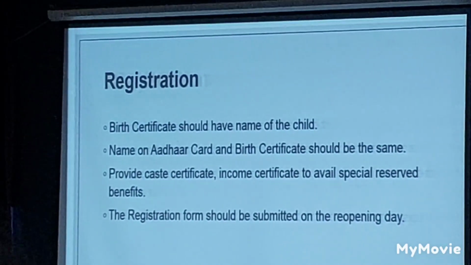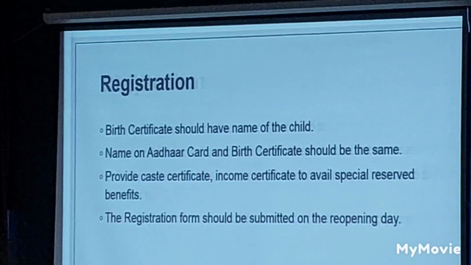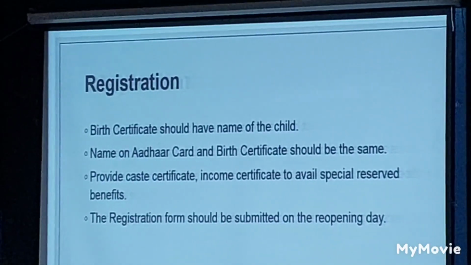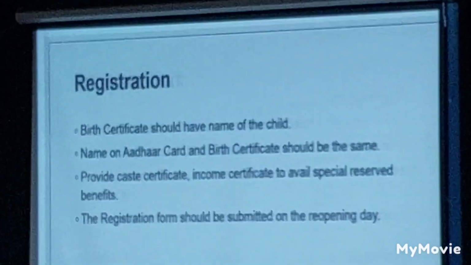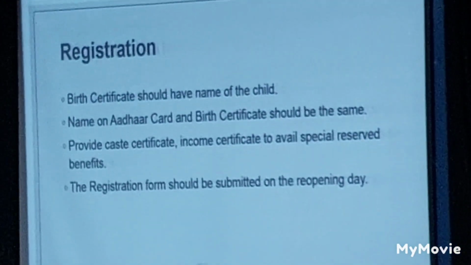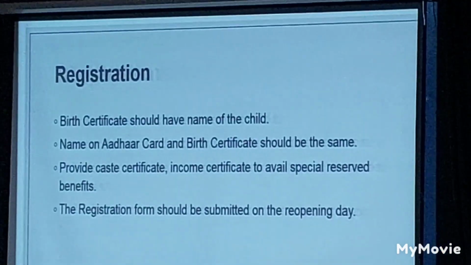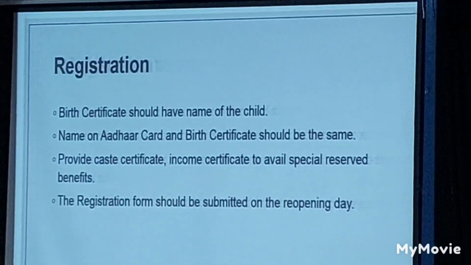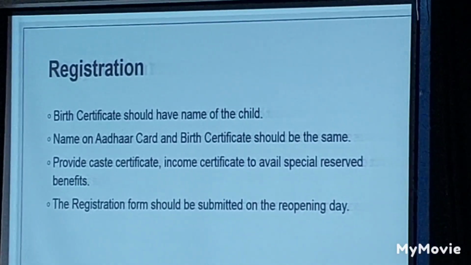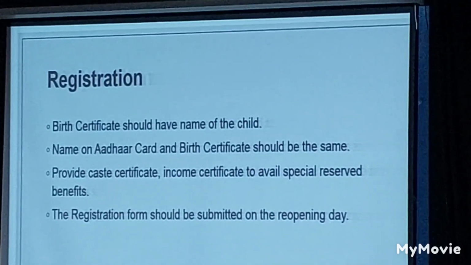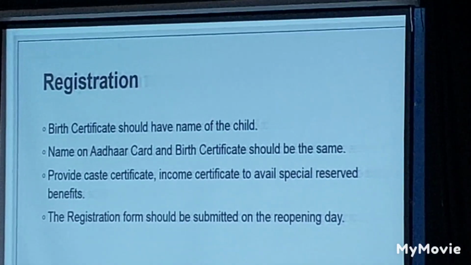And even parents' names. Many a time the initials are abbreviated in Aadhaar, placed at the beginning of the first name in the birth certificate, and when you fill up the registration form, the abbreviated initials will be towards the end of your name. See to it that such discrepancies are not there. Name should be given importance. The name should remain the same in all the certificates which you are submitting.